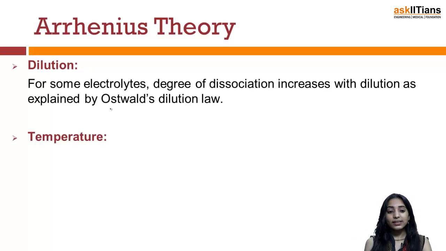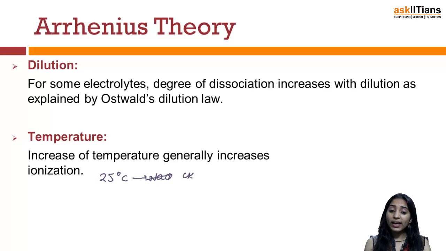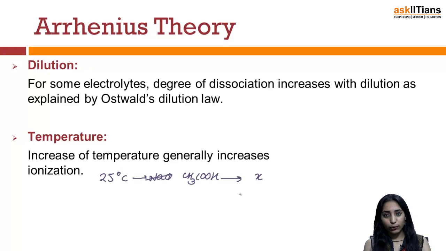Now the fourth factor which is responsible for the degree of dissociation of any particular electrolyte is the temperature, according to which if you increase the temperature of any solution, generally the degree of ionization increases. For example, I take a solution of acetic acid, which is a weak electrolyte, at 25 degrees Celsius. It is found to have a certain value of degree of dissociation, say X.